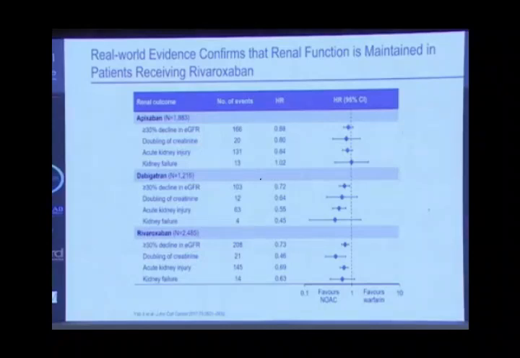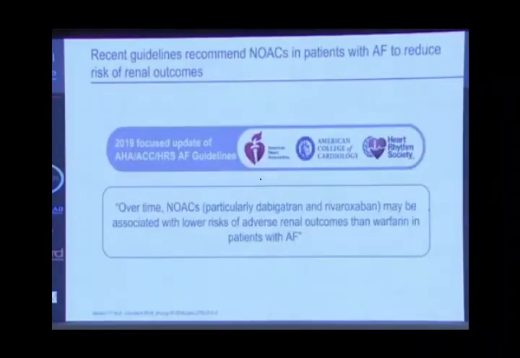If we compare the evidence, as you see, apixaban, dabigatran, rivaroxaban in kidney failure, there is more preference and favoring of the use of NOACs instead of warfarin in those patients. Now, what is in the 2019 focused update in the ACC guidelines? It has shown that over time, NOACs, dabigatran and rivaroxaban may be associated with a lower risk of adverse renal outcomes than warfarin. So there is an intention to use those NOACs in those who have chronic kidney disease to preserve kidney function.